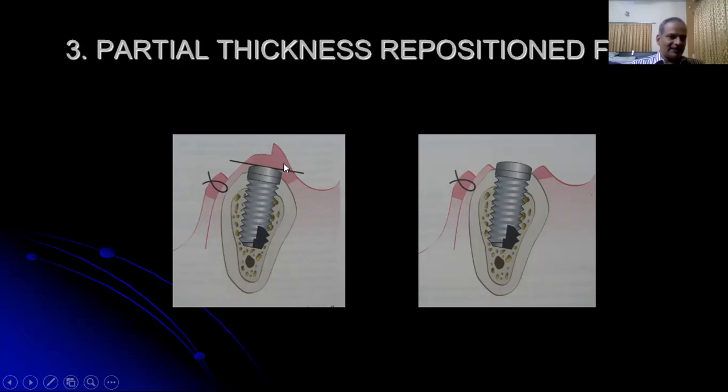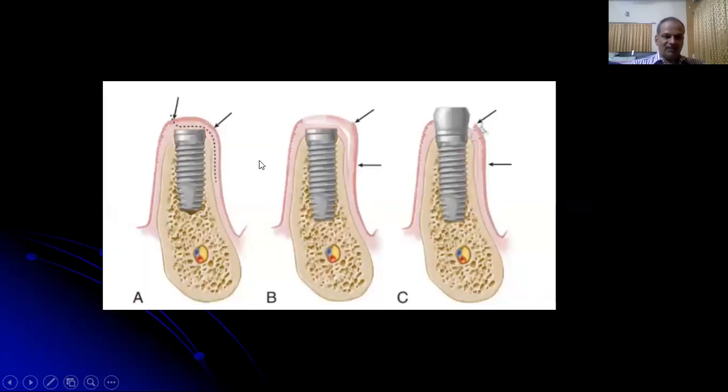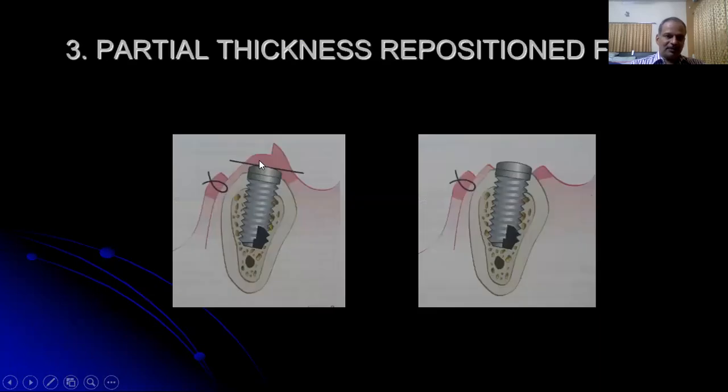and more delicate. It's easier to perform a full thickness flap on the lingual side. Whenever there is a lot of tissue above the head of the implant, a gingivectomy procedure can also be done to reduce the thickness of the soft tissues.